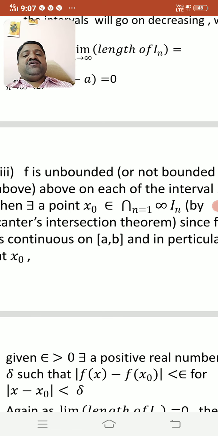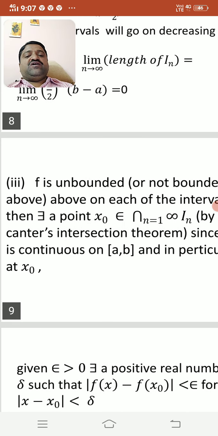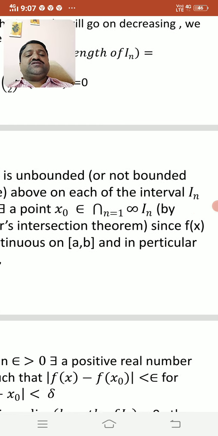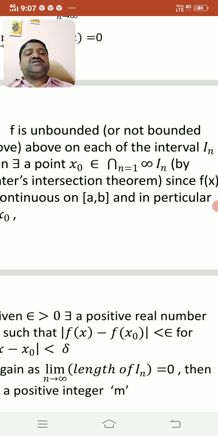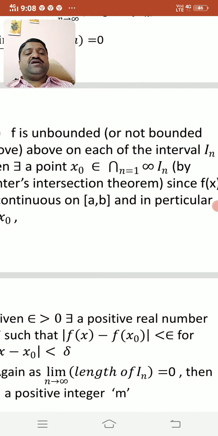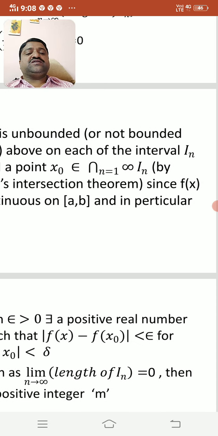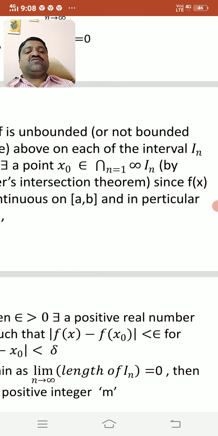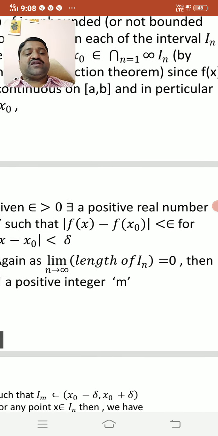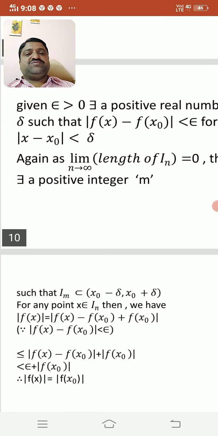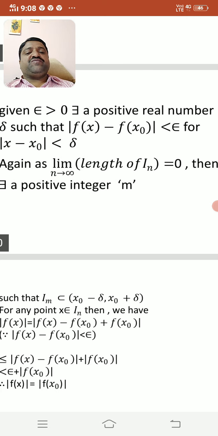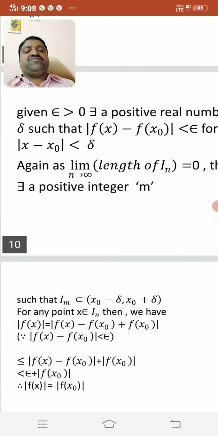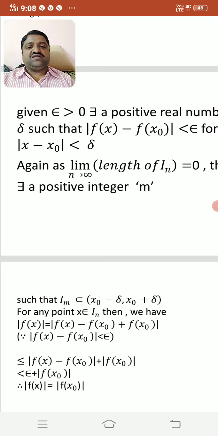Third, f is unbounded or not bounded above on each of the intervals In, then there exists a point x0 belongs to the intersection of In for n from 1 to infinity, by Cantor's intersection theorem. Since f(x) is continuous on the closed interval [a, b] and in particular at the point x0, given epsilon greater than 0, there exists a positive real number delta such that |f(x) - f(x0)| is less than epsilon for |x - x0| less than delta.